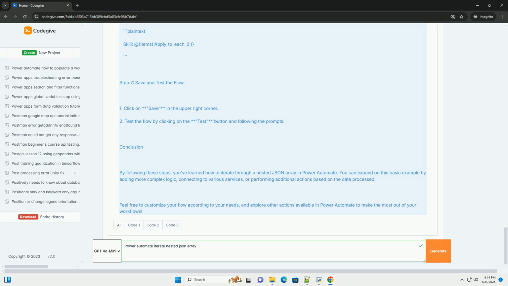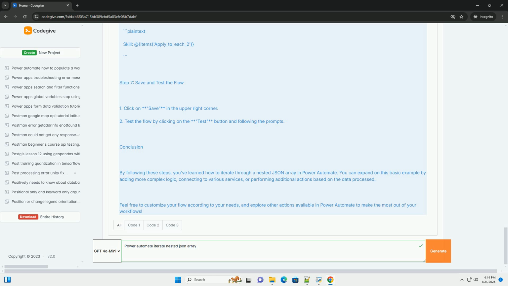Step 3. Initialize a variable. 1. Click on plus new step. 2. Search for initialize variable and add it. 3. Name the variable, for example employee salary, set the type to array, and set the value to your JSON data as shown above.